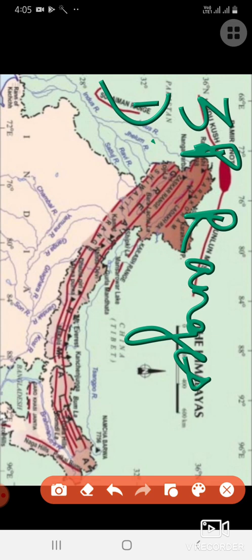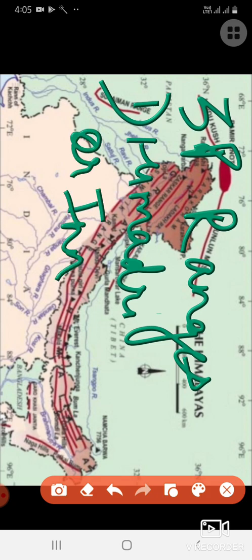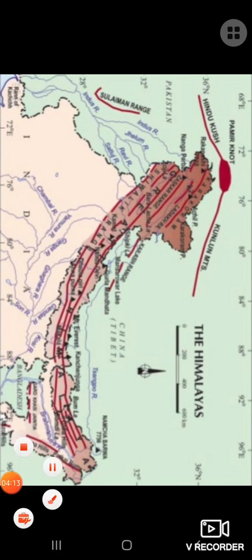First, Himadri or Inner Himalayas, also called Great Himalayas.